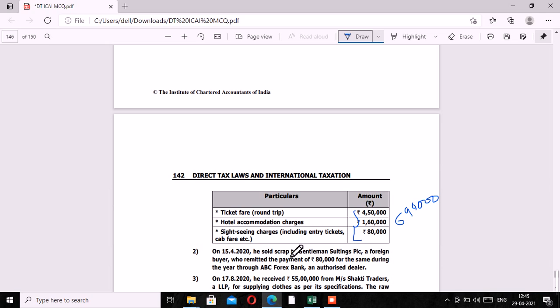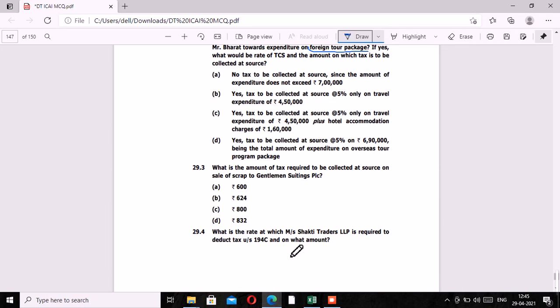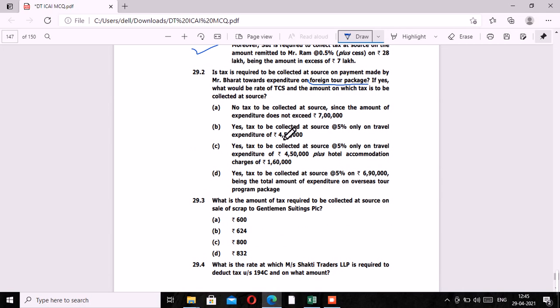Okay, so yes, tax to be collected at source at 5% only on travel expenditure. Incorrect. Yes, tax to be collected at source at 5% only on travel expenditure plus hotel accommodation. Incorrect. Yes, TCS is to be collected at 5% on 6,90,000. Correct. Okay. Now we have the third MCQ.